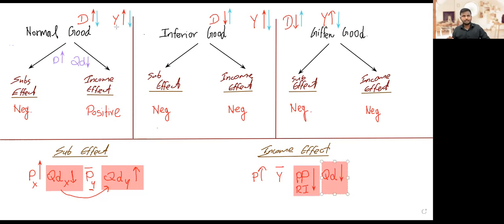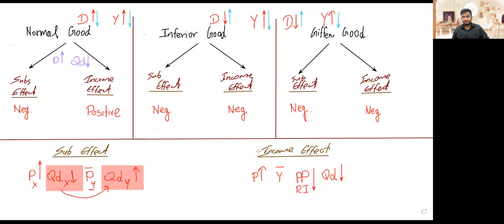That is in line with this. When consumers' income, but here we are talking about real income, comes down, people are demanding less. So income effect is positive. When real income comes down, demand comes down. So income effect is positive in this case. You see, both are going in the same direction.